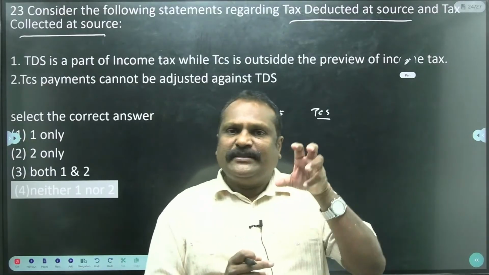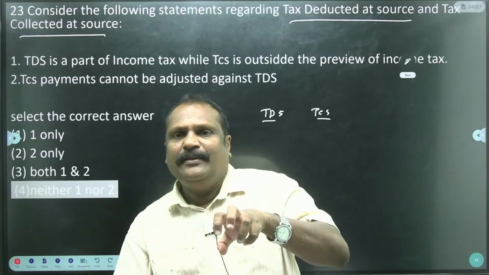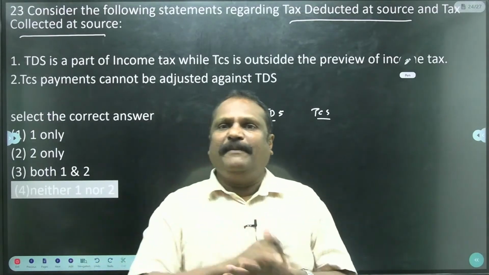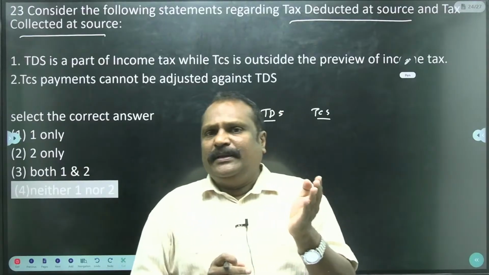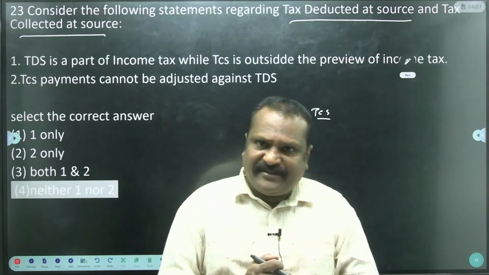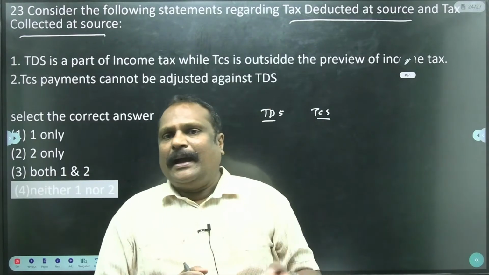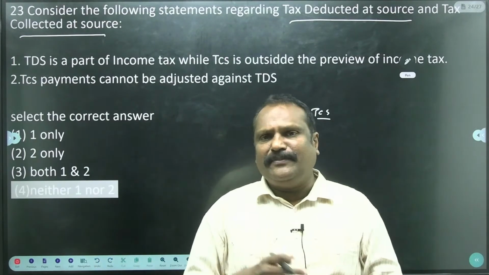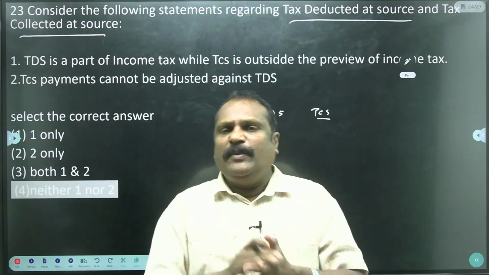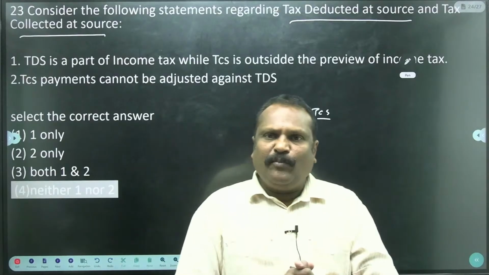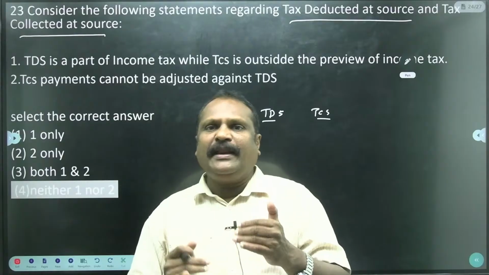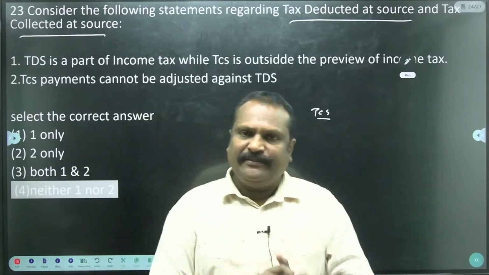Here the seller collects the tax from the buyer. Now the management deducts the amount from the salary, and the seller collects the tax from the buyer. These two are deposited on behalf of this employee or the buyer, and the employee or the buyer can claim it at the end of the year.